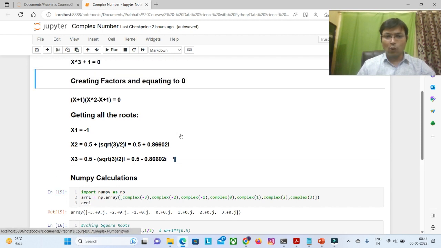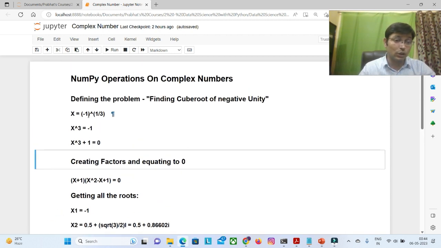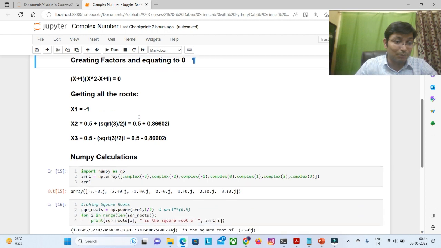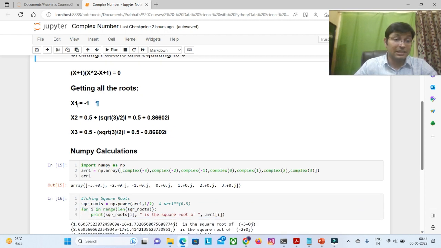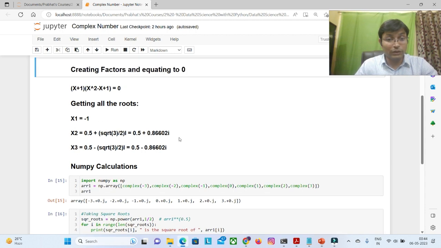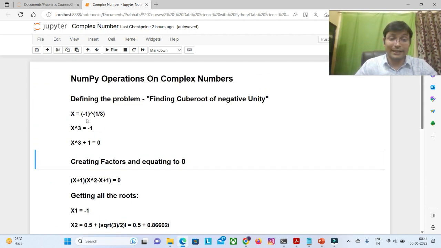So until now, I was thinking that x equals minus 1 to the power 1 by 3 can be treated as another complex number, like i is there, so we can have k or w or whatever, a new imaginary number can be created for that. But this is not the right choice. We cannot do that. We simply have three different choices here. This number can be equated to minus 1, or it can be this one number, or this 0.5 minus 0.866i as the third number. So we have a choice for this quadratic equation.